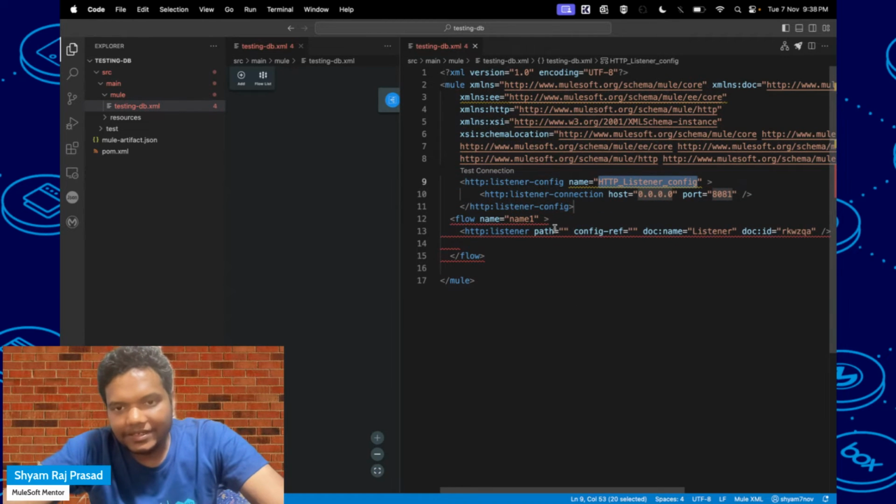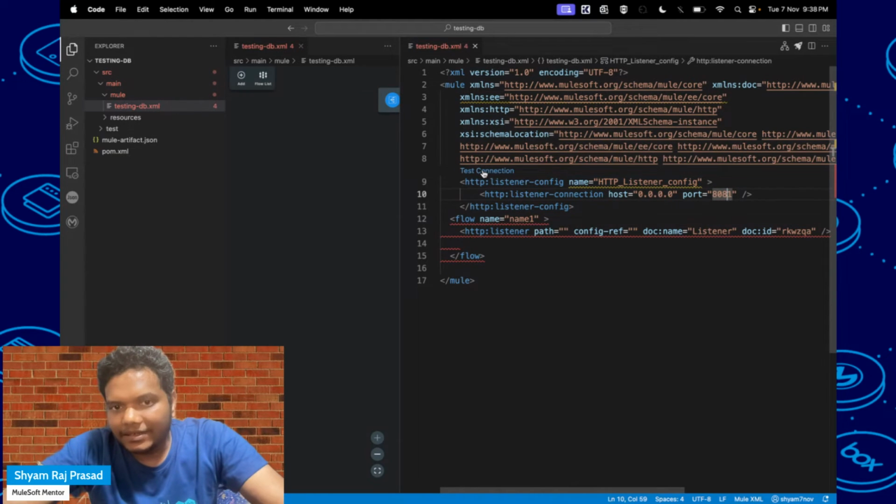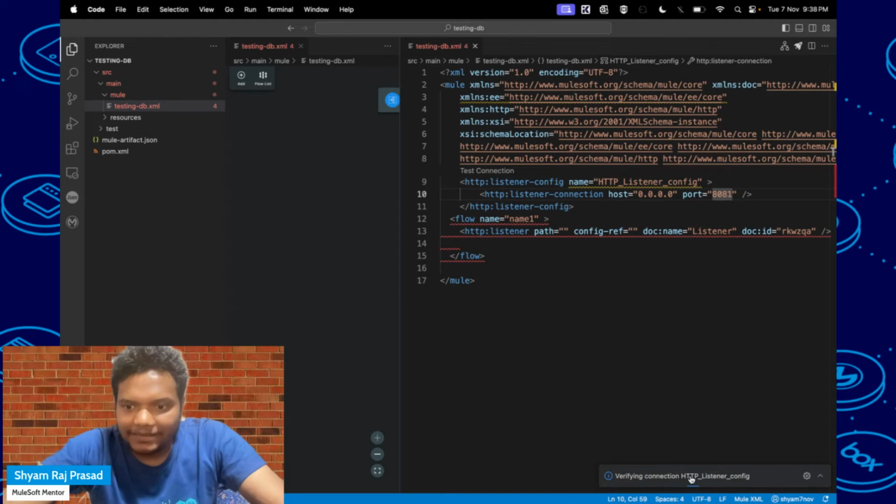Here you can see that is user specified. So here you can see the HTTP listener config is created, and the port is 8081, and we are getting the option of test connection. If you click on that one, it will verify whether the connection is available or not.